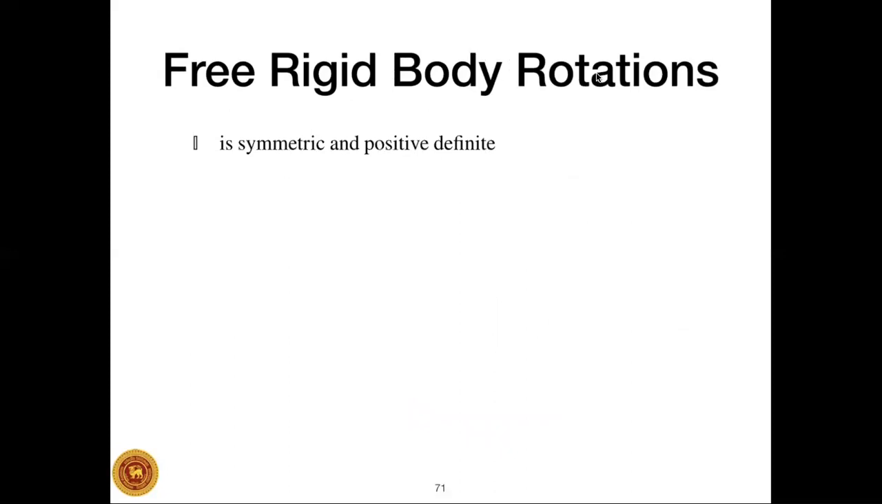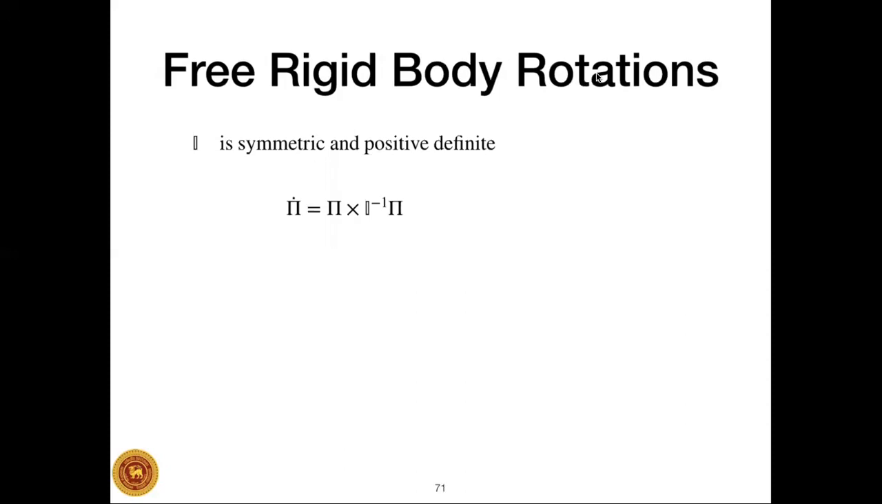Let me look at this in a little more detail by observing that the moment of inertia tensor is symmetric and positive definite. What that tells us is that the eigenvectors of the moment of inertia tensor are orthonormal to each other. Therefore, we can fix the body frame in such a way that the body frame axes align along the eigenvectors of the moment of inertia tensor. When you do that, the moment of inertia tensor takes a particularly simple diagonal form, where the diagonal entries are the principal moments of inertia.